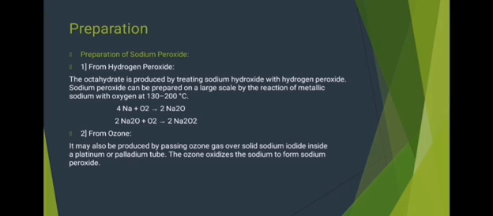And from ozone, it may also be produced by passing ozone gas over solid sodium iodide inside a platinum or palladium tube. The ozone oxidizes the sodium to form sodium peroxide. The iodine can be sublimed by mild heating, and the platinum catalyzes the reaction and is not attacked by sodium peroxide.